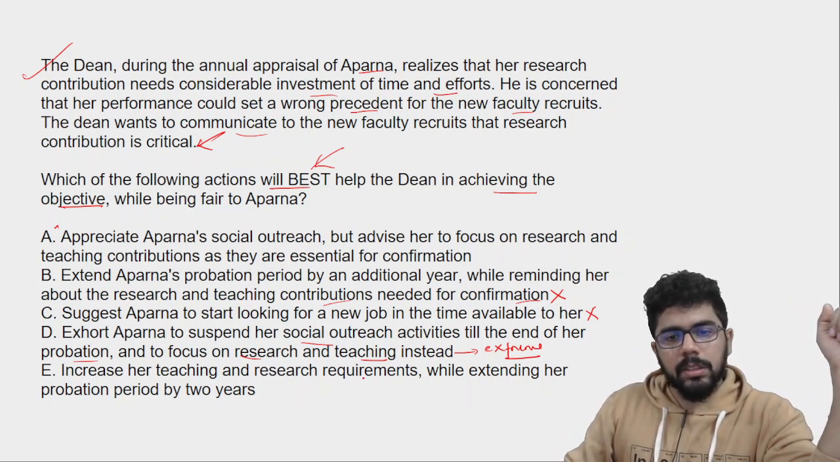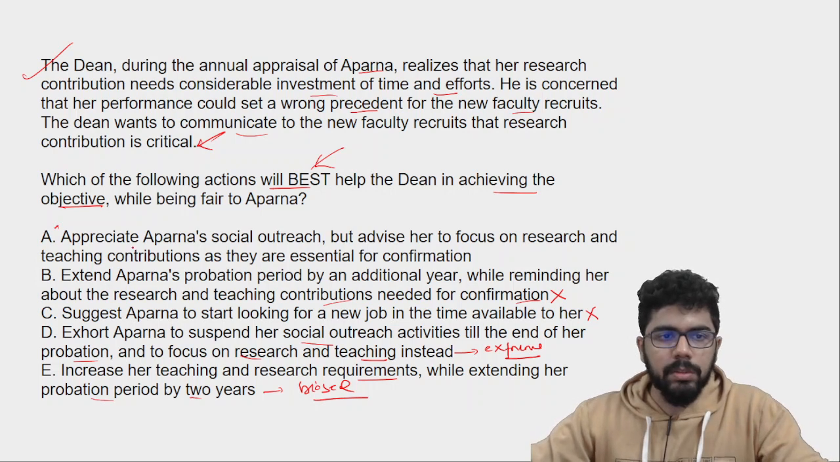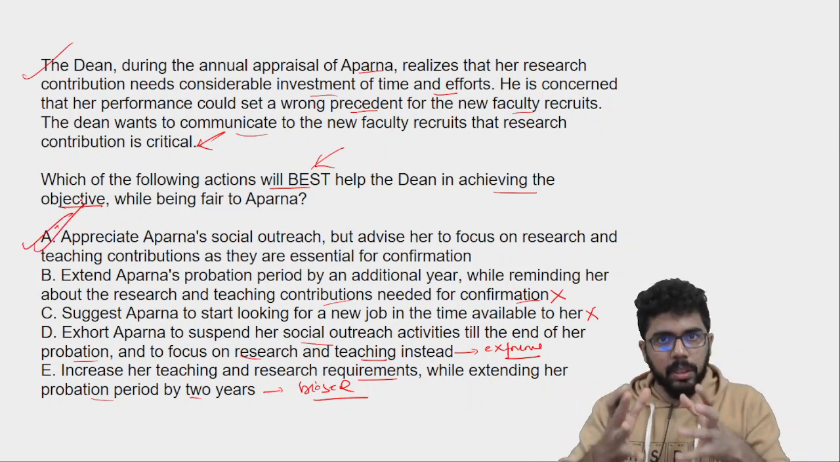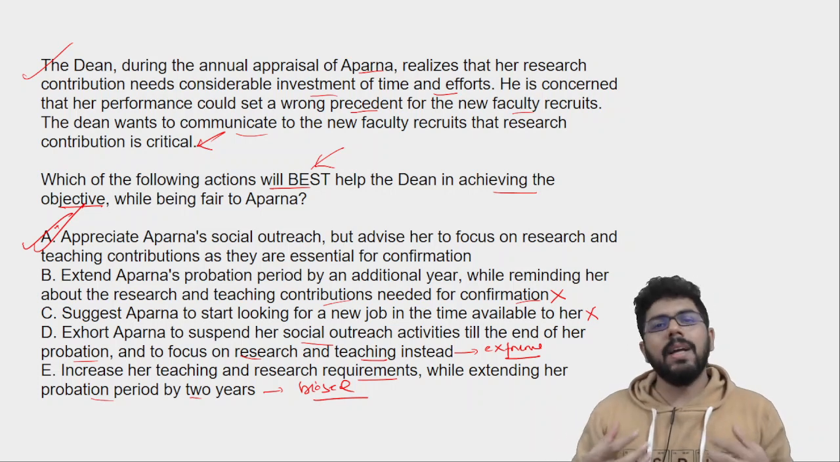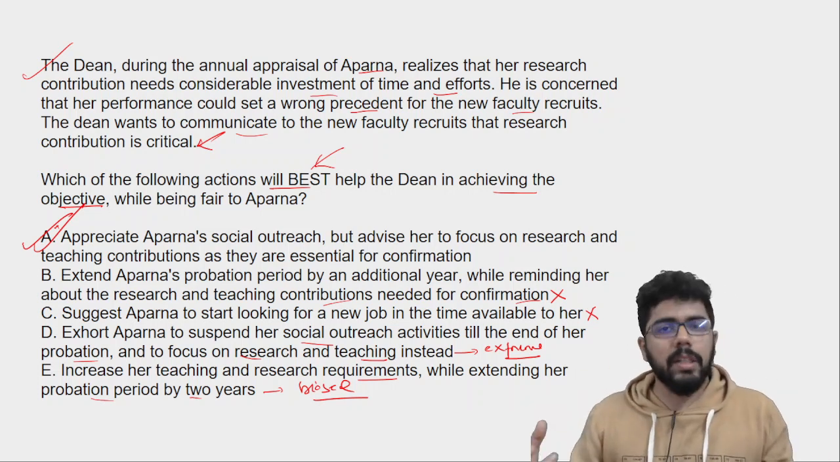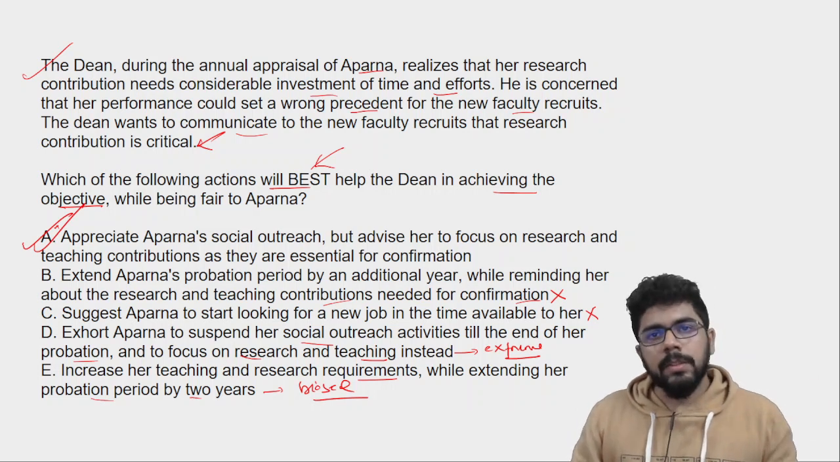Increase her teaching and research requirements while extending her probation period by 2 years. This will be a little biased. Why any special treatment? एक साल तो है, तो this at this juncture, okay, looks like best. Like if I were the dean or you were the dean, तो तुम कैसे address करते? If you want your employee or a faculty of yours to understand, तो कैसे करोगे?